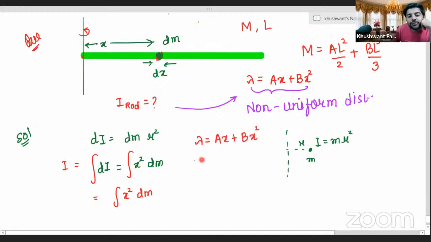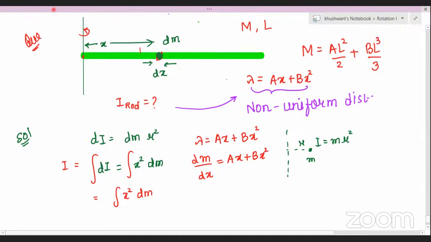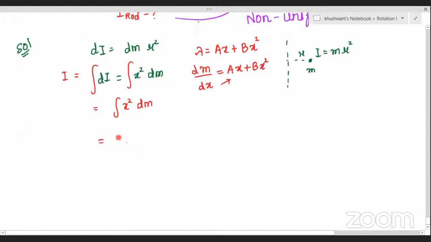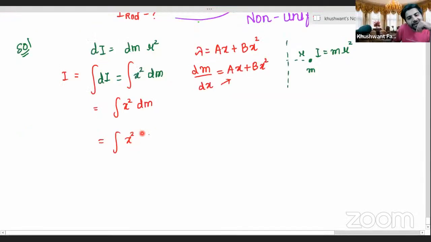And this lambda we call mass per unit length, dm by dx. So can we write the value for dm from here? Aanchal, can we calculate dm from here? Yes, sir. dm will be equal to ax plus bx square times dx. Good. Let's write that, everybody. So x square into ax plus bx square times dx. Very good. Now we have the value for integration.